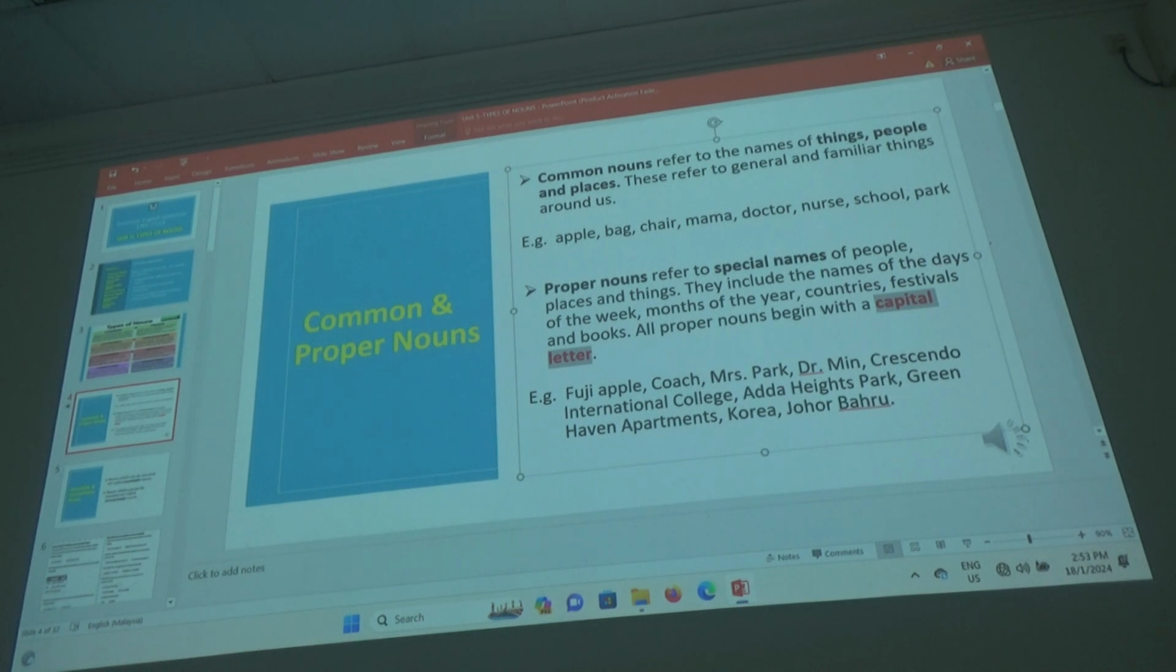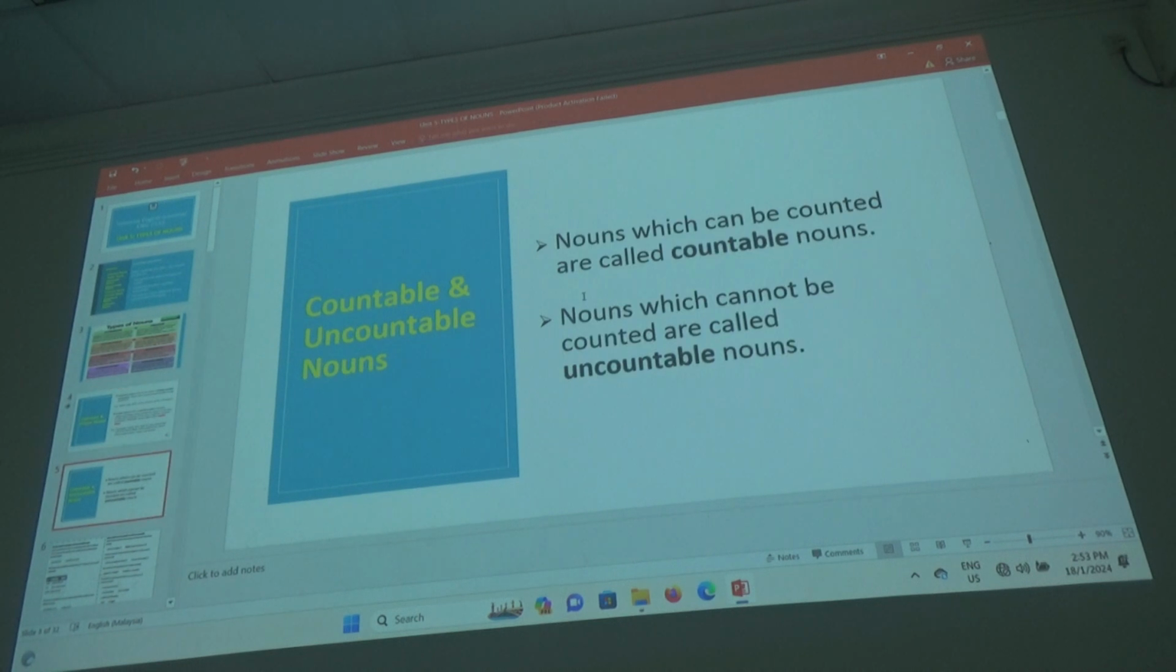Because you can lose marks in your writing. Every mistake you make, punctuation, capitalization, be careful, because all that you lose marks. I don't want you to lose marks over simple mistakes. Don't do that. Okay, next, countable and uncountable nouns.